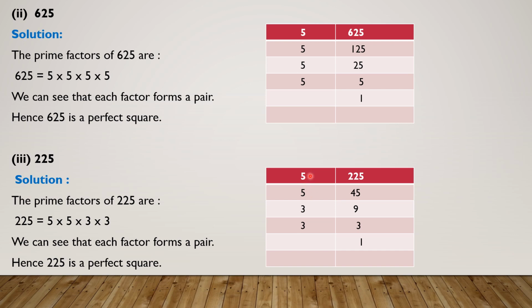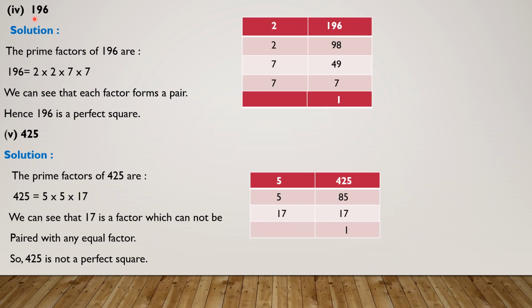Now see here 5, 5. This is the first pair and the second pair is 3, 3. In a pair we must have the same numbers. Must remember this thing. In a pair we must have the same numbers. So the prime factors of 225 are: the first pair is 5, 5 and the second pair is 3, 3. Since the prime factors form pairs, we will say that 225 is a perfect square.